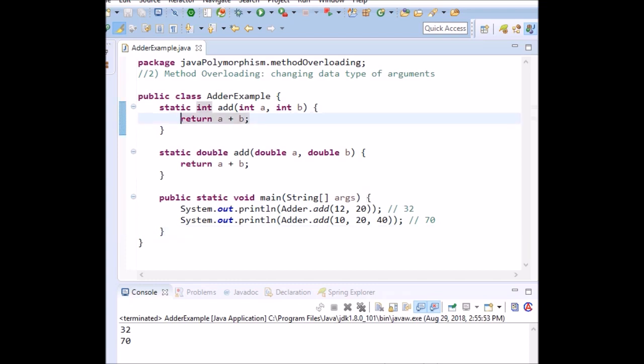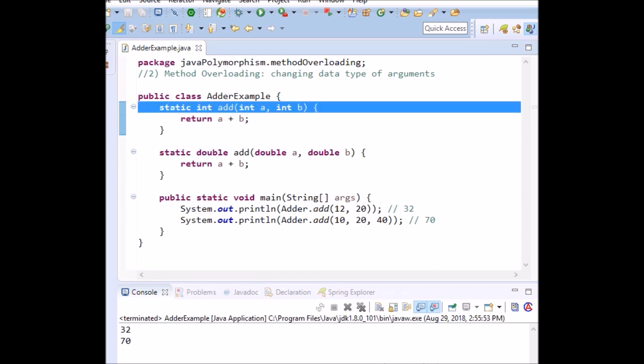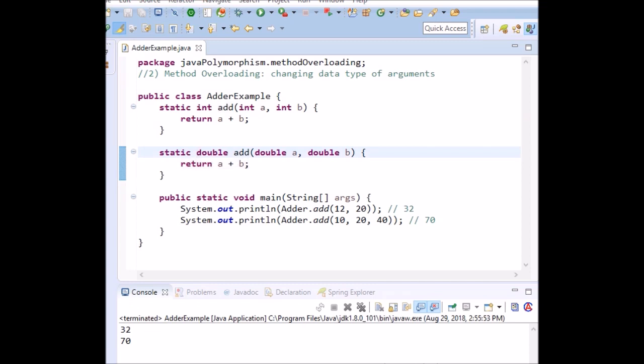in this example we have created two methods with different data types. Here this method has data types of int, but this method has data types of double.